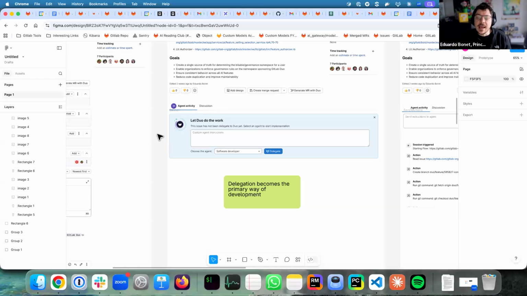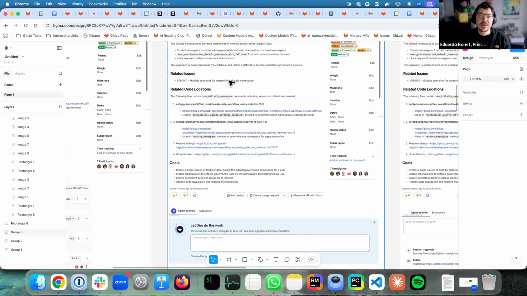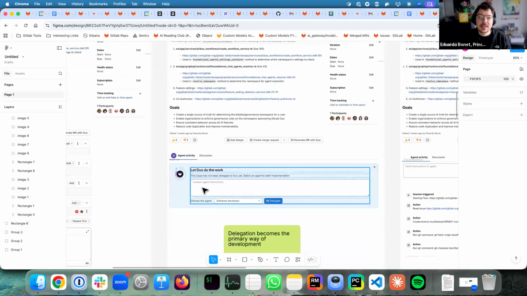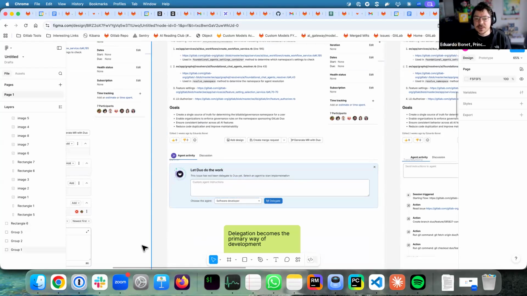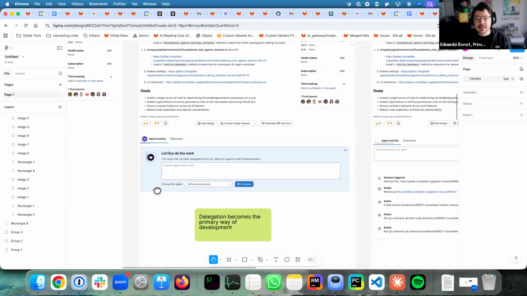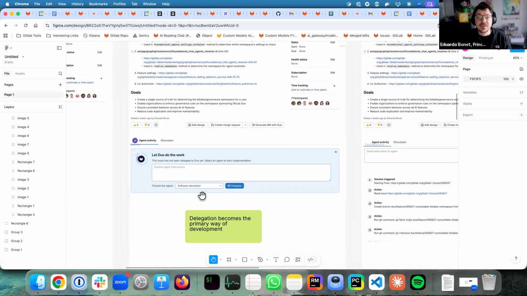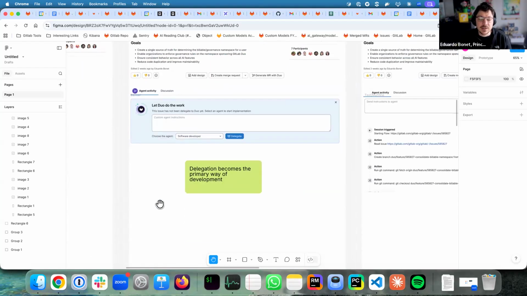In addition to whatever the description is, the user can add some instructions, as well as choose a specific agent. Suppose that I would want to use a software developer, I could even use a different one.